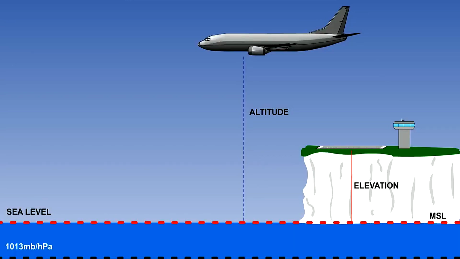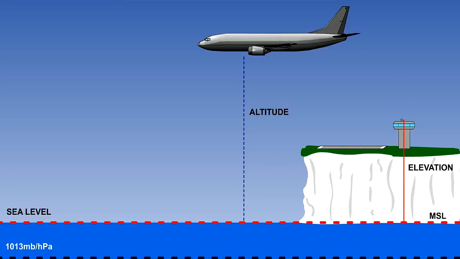Elevation uses the same data as altitude, but the difference is that elevation is the vertical distance of a fixed object above mean sea level. By fixed object, we normally mean the ground. Therefore, elevation in this case is referring to the vertical distance of this runway above the sea. Elevation can be negative. Amsterdam's Schiphol Airport, for instance, is 11 feet below mean sea level and so has an elevation of -11. However, elevations do not have to refer to the ground.